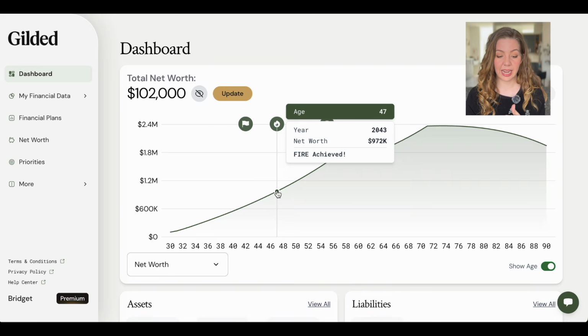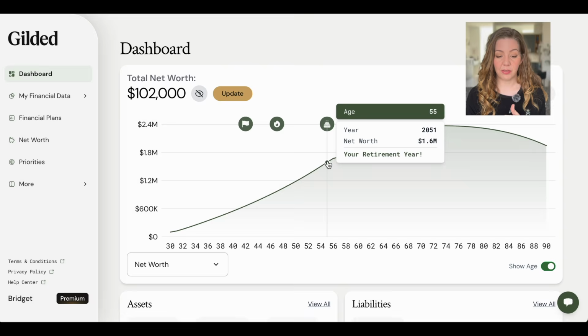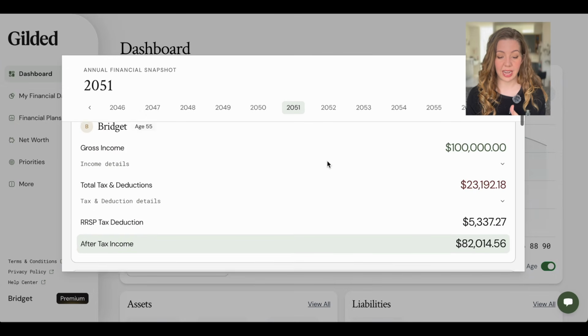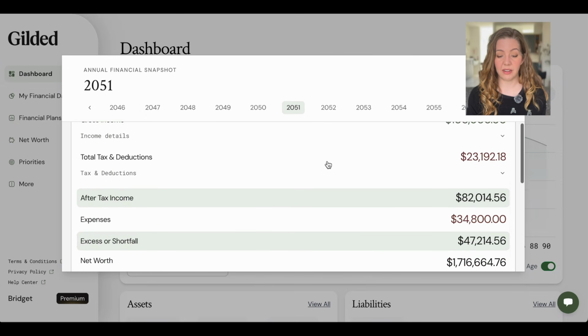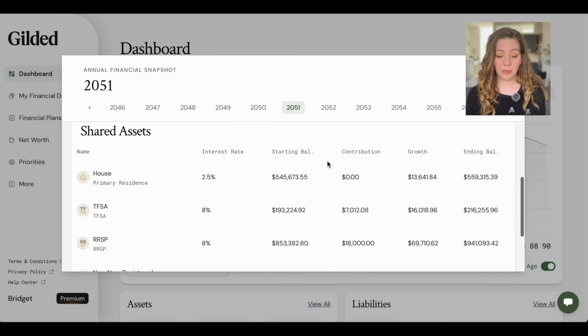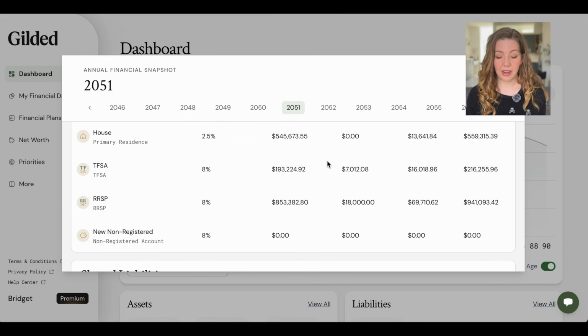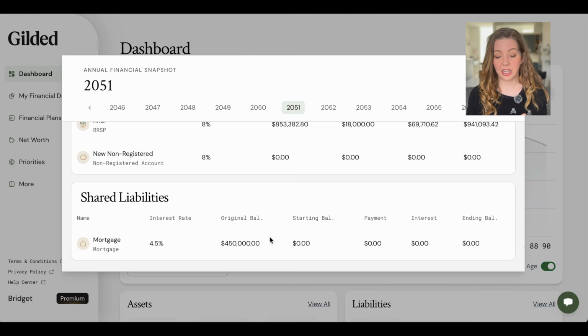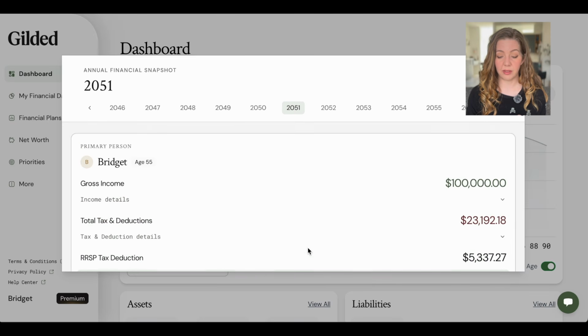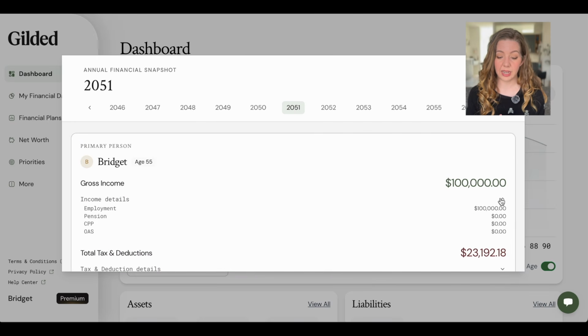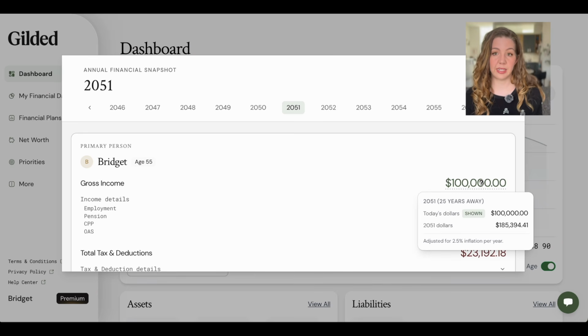You can see by looking at age 55, you can view all the detailed financial data of how their investments have grown, their mortgage has been paid off. Everything exists here and everything is adjusted for inflation. If you want to view more details, you can click on any number and it will give you the future value or the today's dollar, that's the inflation adjusted view.